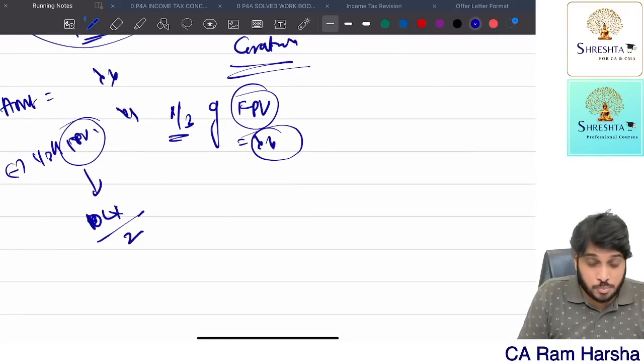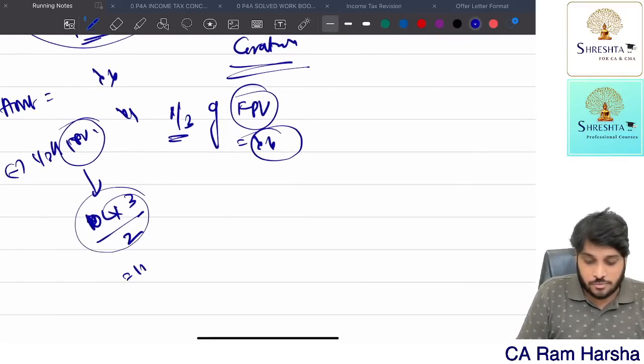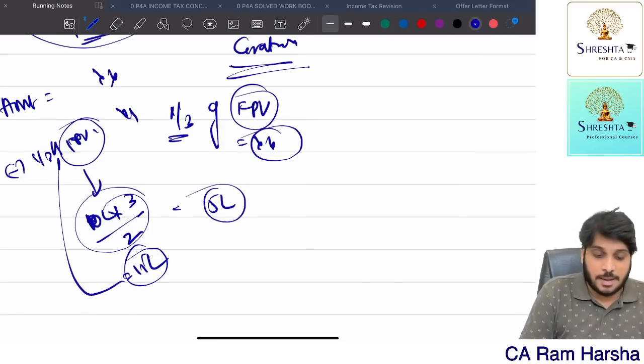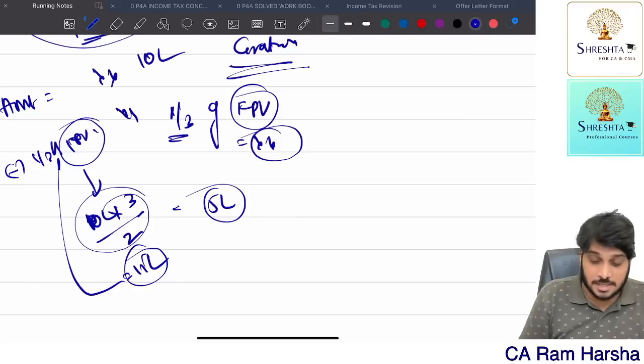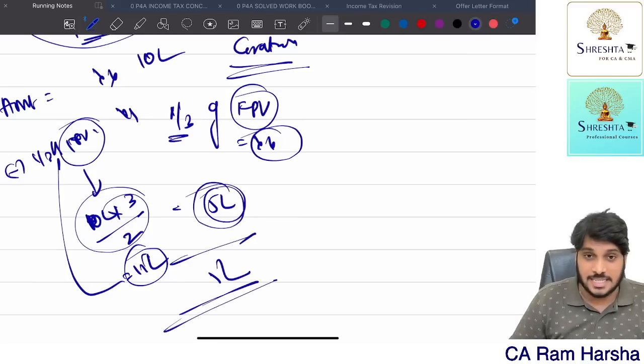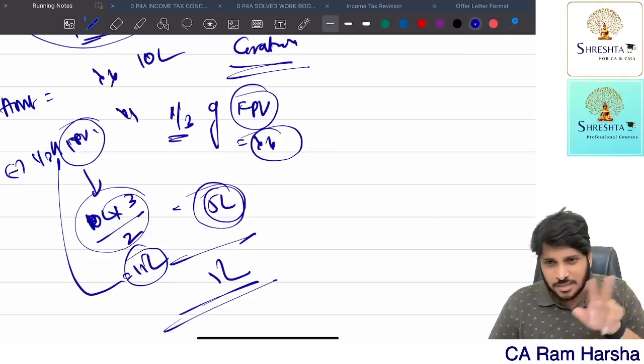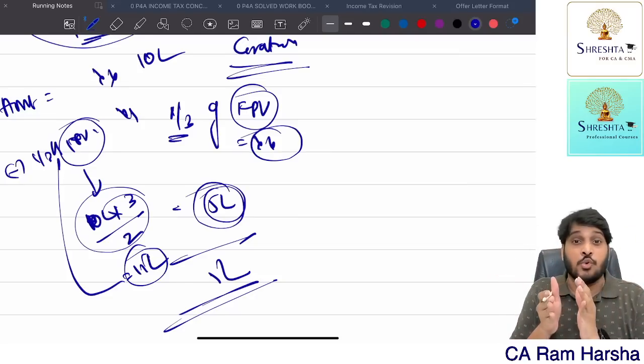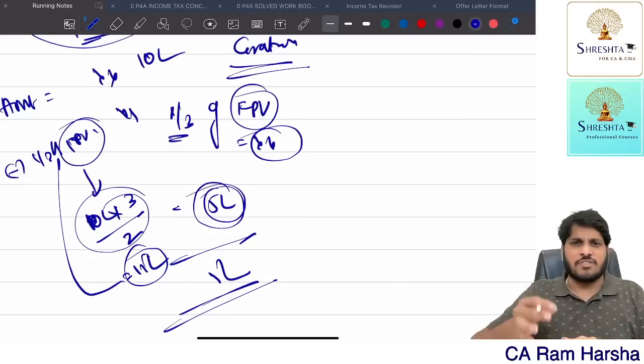So it is for 2 portions. Which means 3 portions means what? Full value is 15 lakh. 15 into 1/3 how much? 5 lakh. Employee received how much pension? 10 lakh in our example. How much is exempt? 5. So 5 lakh is taxable. If you want, repeat the last 5 minutes of this video once again. If at all you did not understand, just repeat this video. In the exam they'll give you that the employee commuted 60% of the pension for 3 lakh.